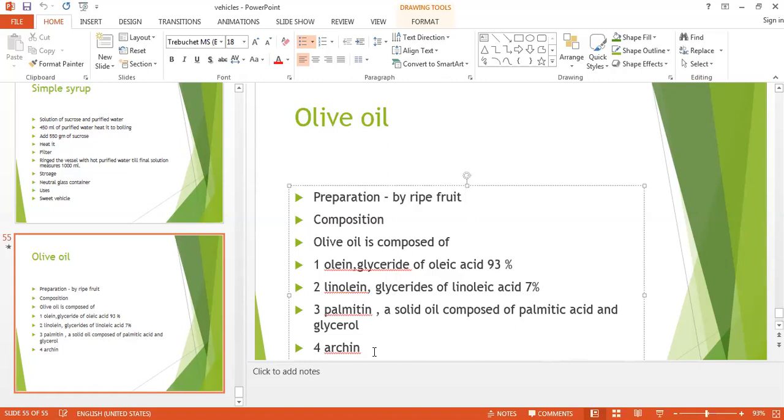Then the properties: it is pale yellow, but its color may vary from colorless to green or greenish yellow. It has a slight odor, but it should not be rancid. It is bland in taste. At low temperature, it may be solid or partly solid.